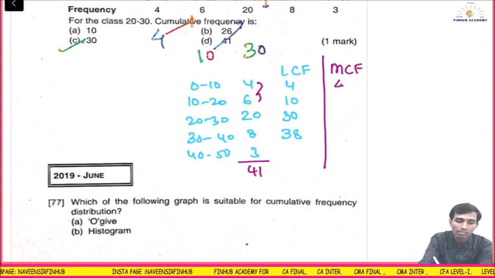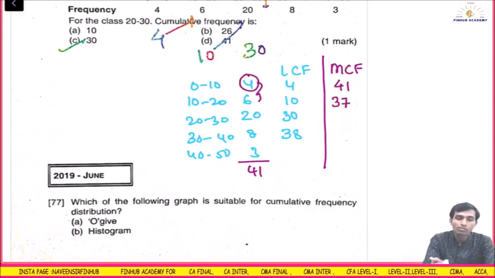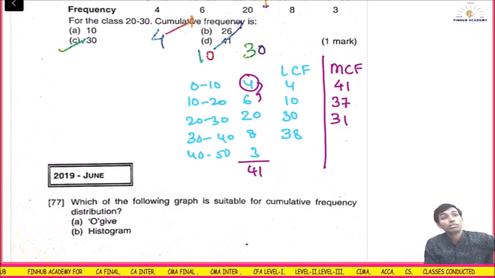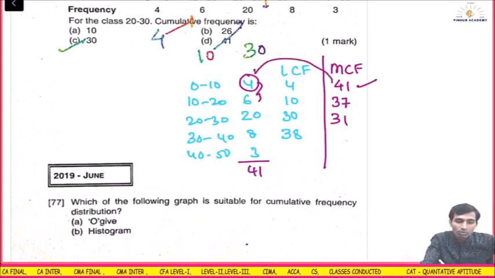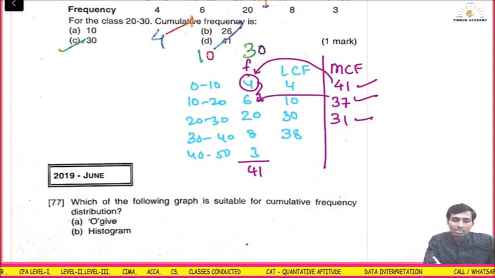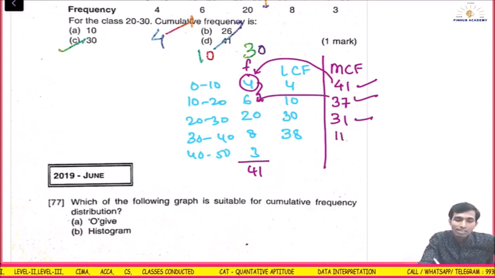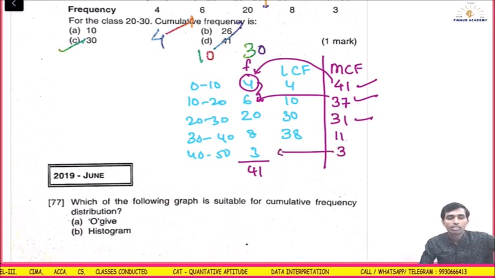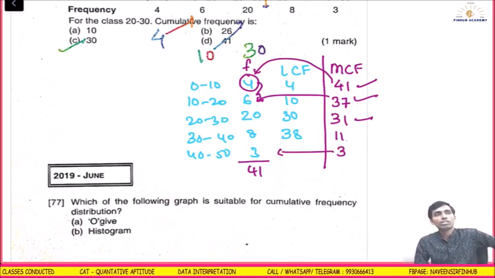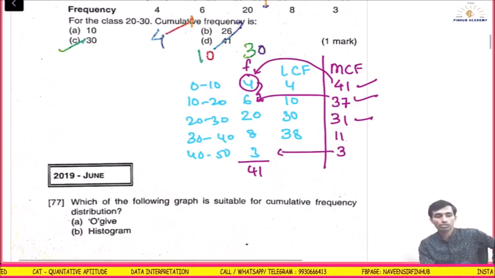But if they ask you for more than cumulative frequency, the total will be 41. Then minus the first frequency itself, 4, it will be 37. 37 minus 6 will be 31. Understood? Like this you have to get the more than cumulative frequency. What I did is I took the total and deducted the same line frequency, and I got the next one. 31 minus 20 will be 11, 11 minus 8 will be 3, this should match. Understood? It's easy. So I covered one more question. They can ask you more than cumulative frequency also.